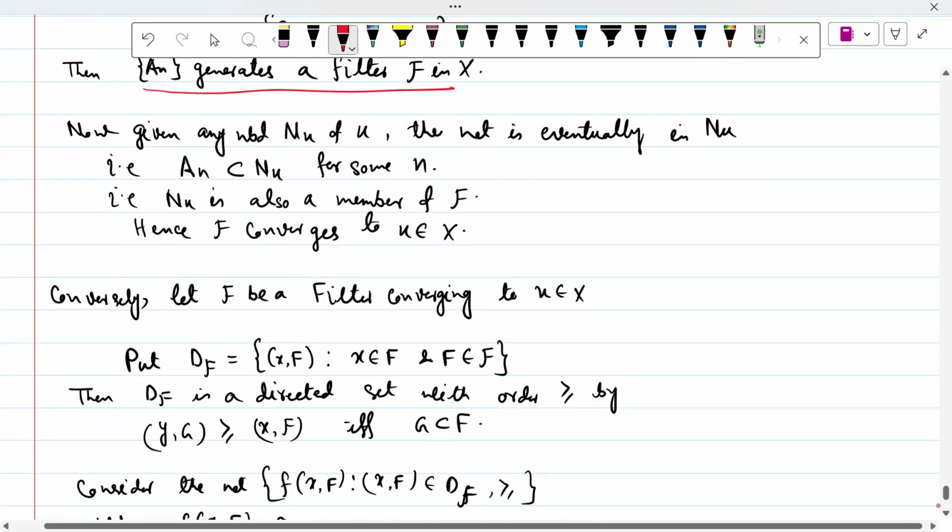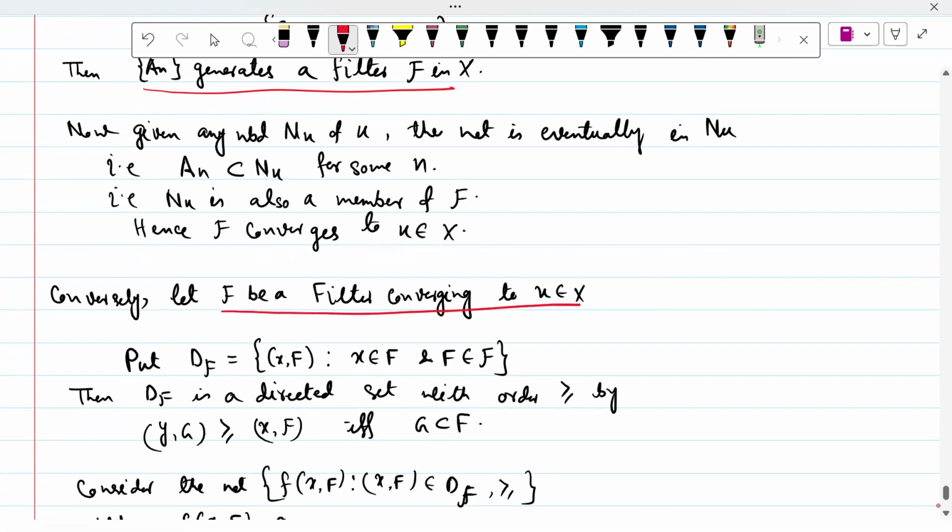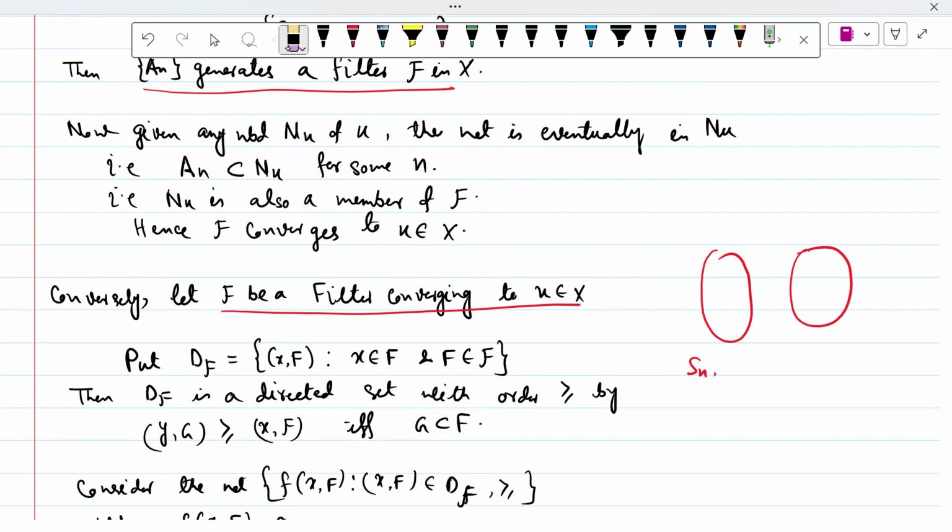Conversely, let F be a filter converging to U, then we construct DF equal to (x, F), x belongs to F and F belongs to the filter. So for each point আমরা যদি pictorially দেখি, this is Sn, this is Dn.